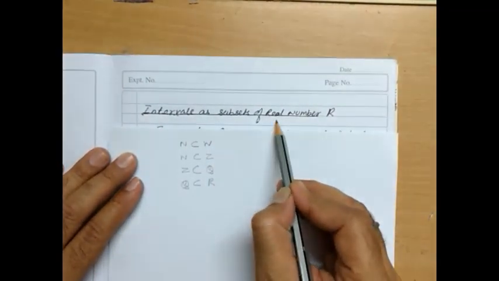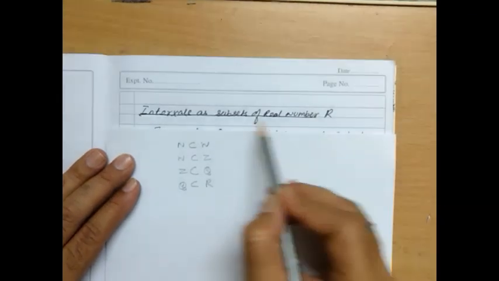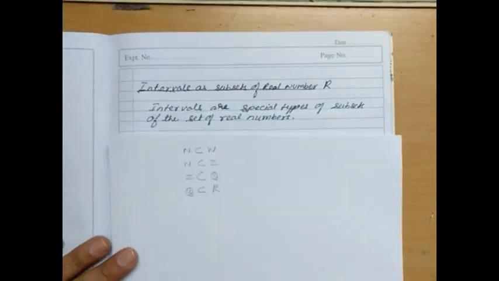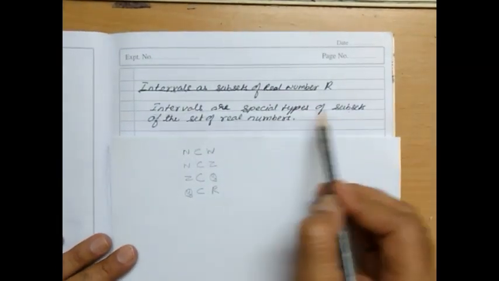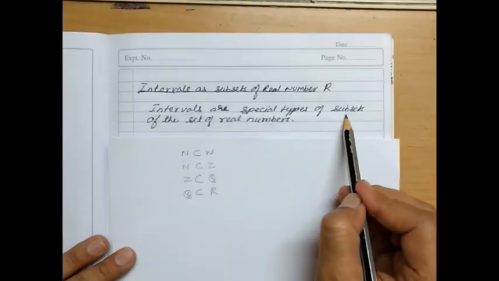Now further we move to the new part. Here we discuss intervals as subsets of real numbers, that is R. Now what is an interval? Intervals are special types of subsets of the set of real numbers. And what speciality do they have?